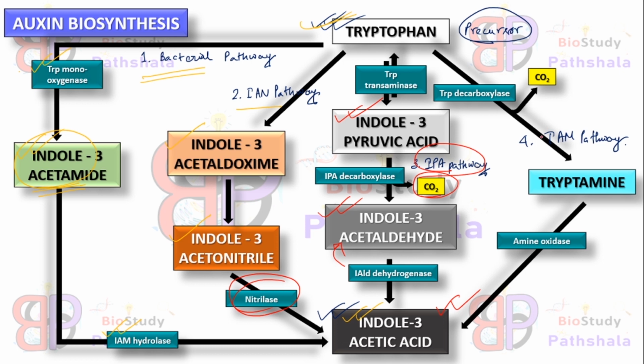And the fourth pathway, that is the TAM pathway. Here tryptophan decarboxylase acts on tryptophan to produce one molecule of tryptamine and one molecule of carbon dioxide. After this step, amine oxidase acts on tryptamine to produce the final product auxin, that is indole 3 acetic acid. So this is the tryptophan dependent auxin biosynthesis procedure.